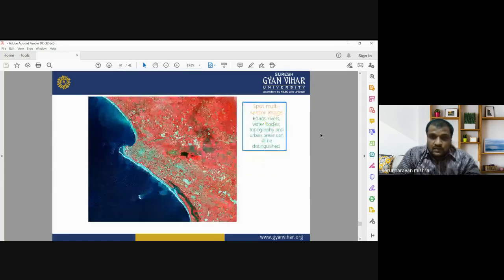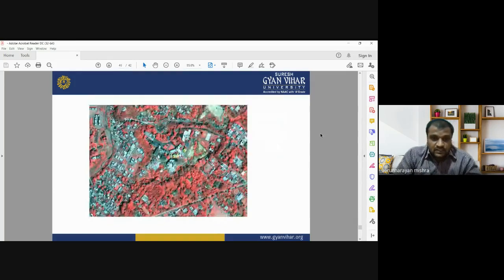This is a multi-sensor image acquired by the SPOT satellite. It shows the road, river, water bodies, topography, and different urban areas, which can be easily distinguished in these multispectral images. This is another example of the utilization of remote sensing in urban and regional planning.